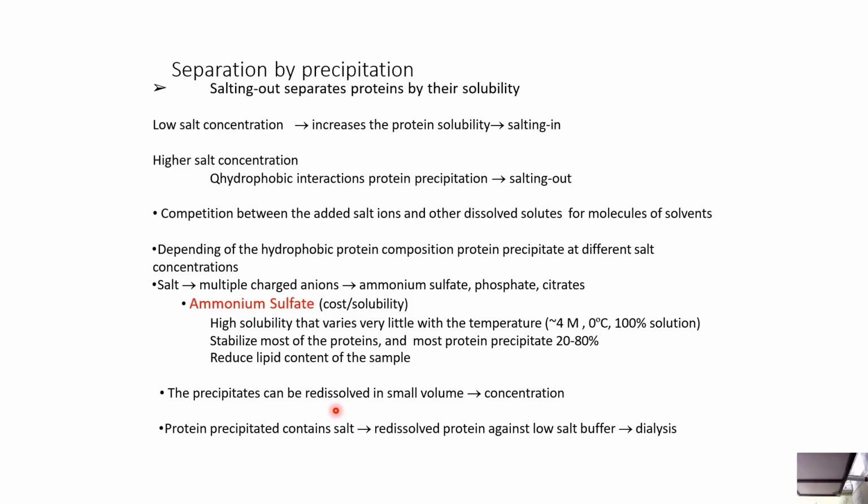Ammonium sulfate is low cost and has high solubility that varies very little with temperature. It stabilizes most proteins, and most proteins precipitate at 20 to 80%. It also reduces the lipid content of the sample and all of that. The precipitates can be redissolved in a small volume for concentration. The precipitated protein contains salt, so redissolve the protein and remove salt against a low salt buffer, dialysis.